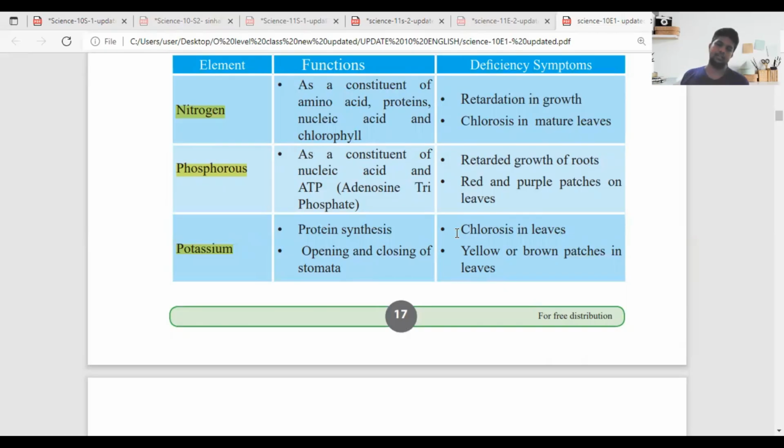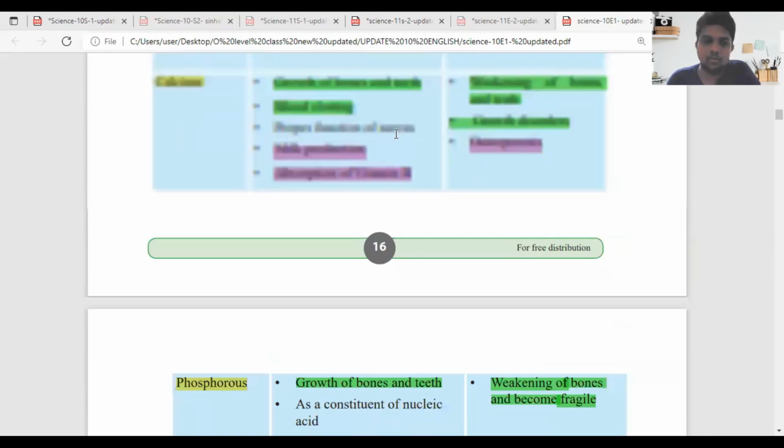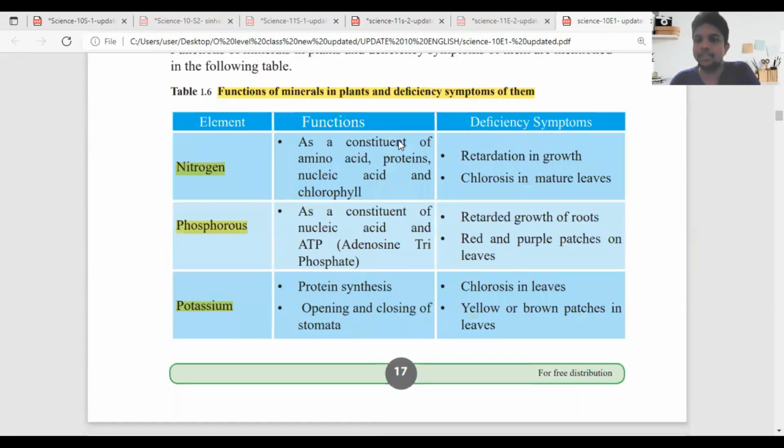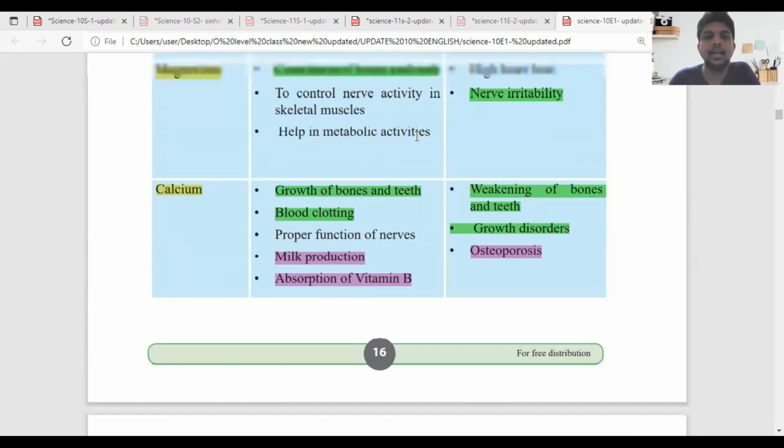But when I explain those things, the most common, most important ones, when we come to the other features, you have to go through the minerals and what is important for the human. But this part is not that important. I'm not saying they won't ask questions, but not that much. So we have to mainly focus on the important ones. That's why I have highlighted them.